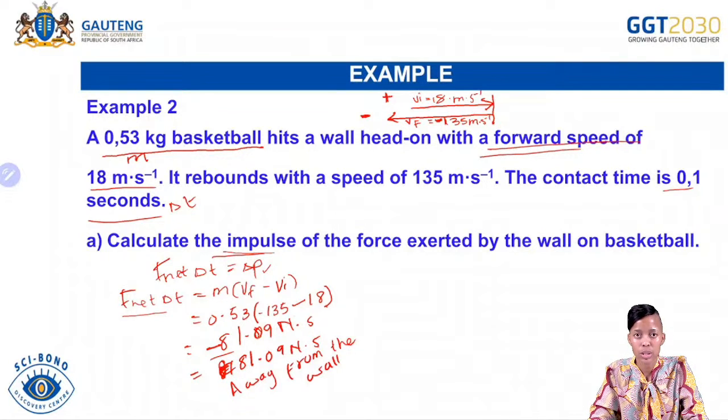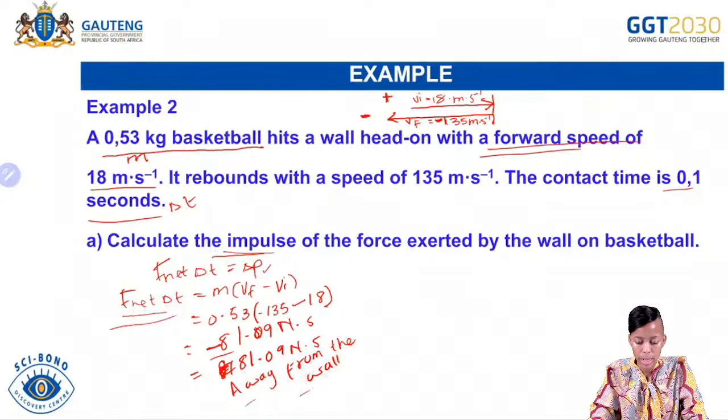So to solve this, what did you do? You had to use your formula sheet. From there you had to collect the data. We didn't have anything to convert there. So from there we had to equate impulse to the change in momentum. And then we found the answer. That answer, we then gave it the units of impulse, because that's what the question asked. And then from there you gave your answer as positive and also gave the direction there as well.